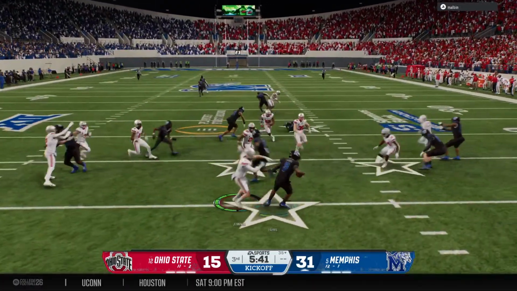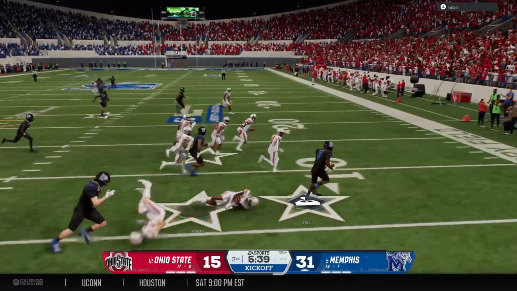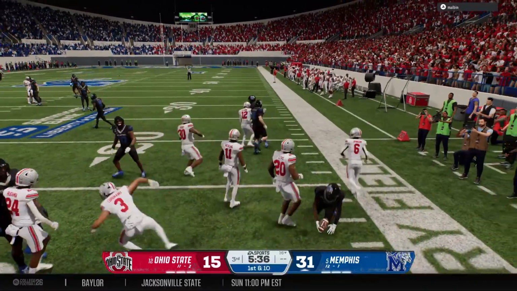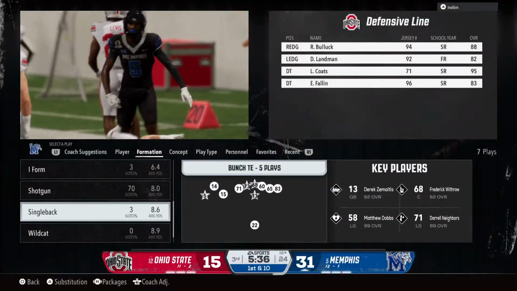Was he on the end line? Apparently not. He's bringing it out. Solid job by the coverage team. They bring him down at the 16.